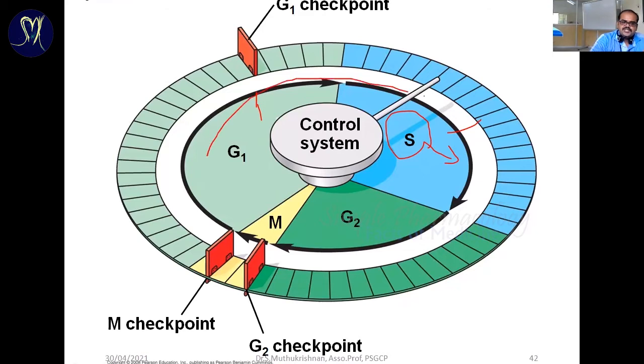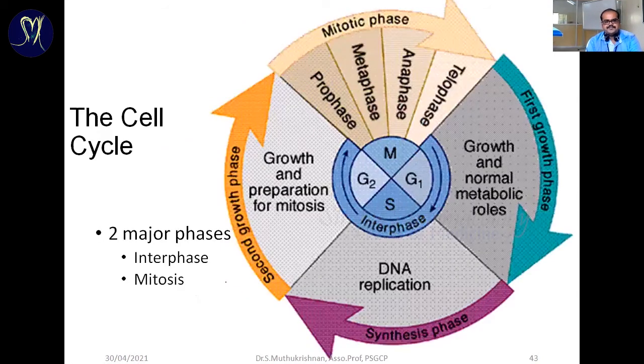These three processes are called interphase. This one is the mitotic phase. In this mitotic phase, it is divided into four steps: prophase, metaphase, with prometaphase in between, then anaphase and telophase. In these steps, the condensed chromosomes are going to cleave.